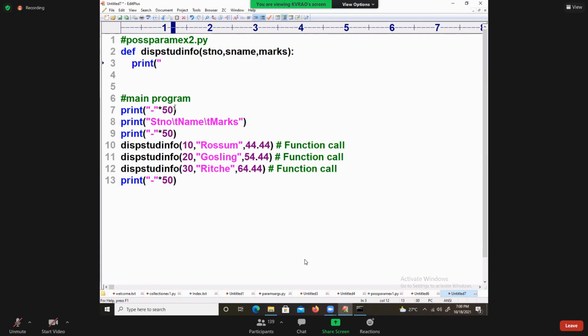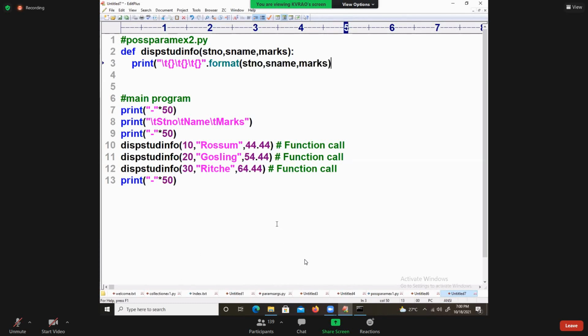Here also you say one more \t. Here also \t. One more I said, the dot format of STNO, SName, marks.